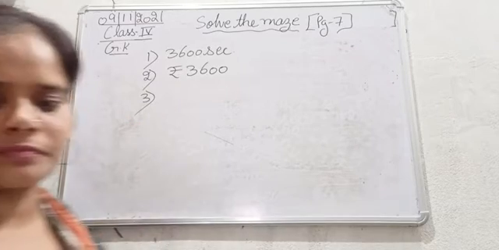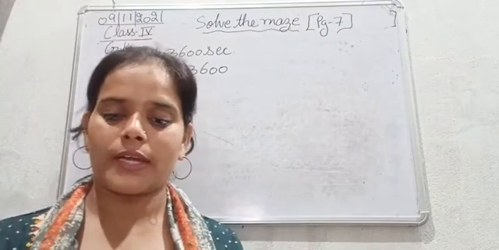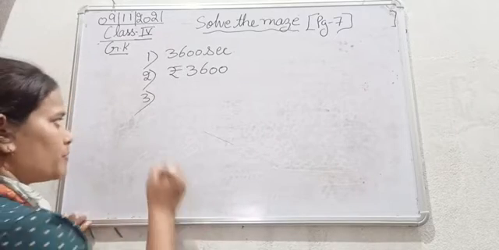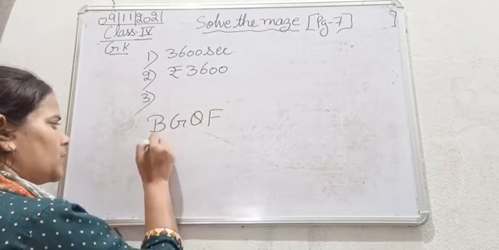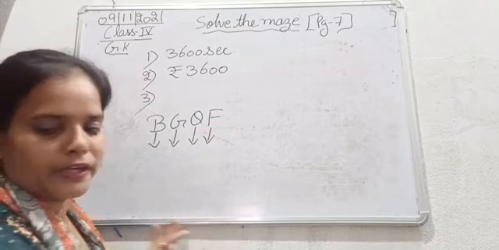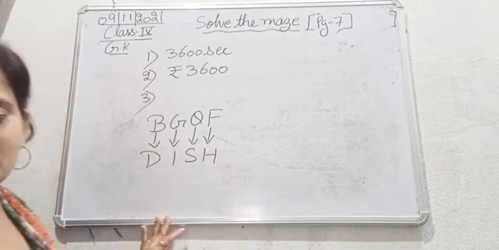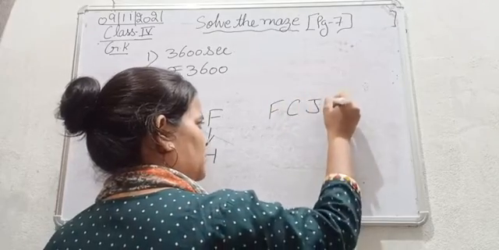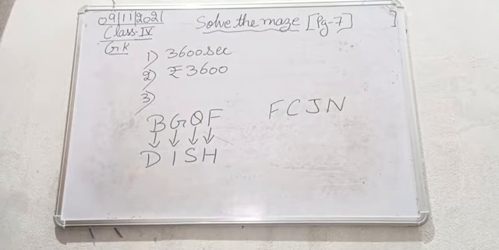Third one. Okay. If BGQF means dish, what does FCJN mean? Okay. If BGQF means, BGQF का मतलब है dish, DISH. So what is the meaning of FCJN? So first of all, for finding this, we need to decode this one.